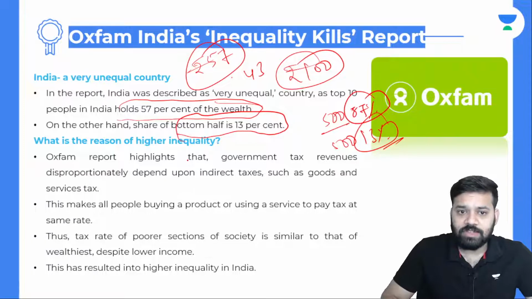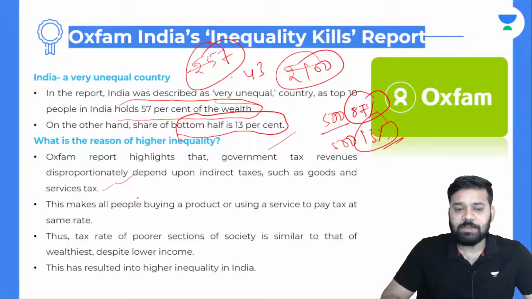And what is the reason for higher inequality? The Oxfam report highlights that government tax revenues disproportionately depend upon indirect taxes such as goods and services. This makes all people buying a product or using a service pay tax at the same rate. Thus, the tax rate of poor sections of society is similar to that of the wealthiest despite lower income. This has resulted in higher inequality in India.